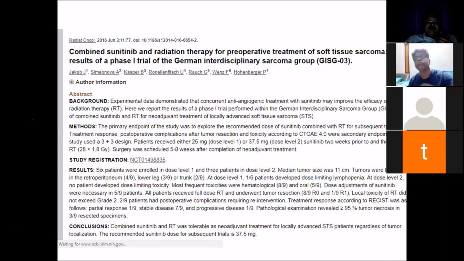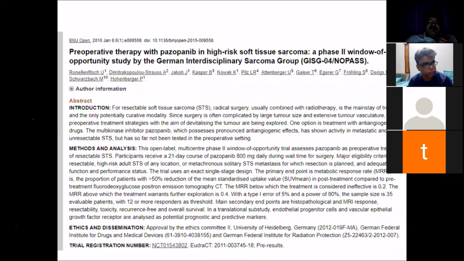Sunitinib with radiation has been used. This is a phase 1 trial which was published in 2016. And pazopanib has been used in a phase 2 trial. The phase 3 trials are ongoing, and we probably will have more evidence in the days to come. So I think we stop now, Rudra, if you permit. And probably we may discuss the metastatic soft tissue sarcoma some other time.